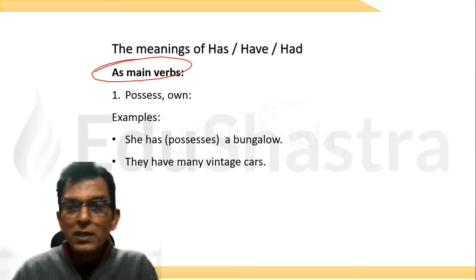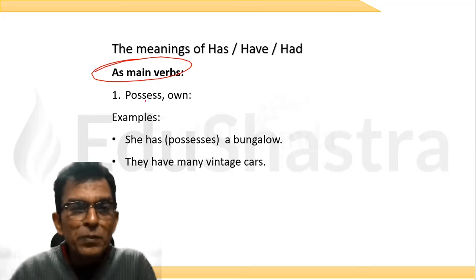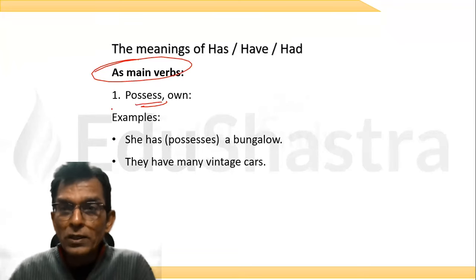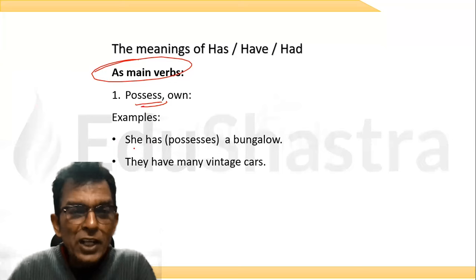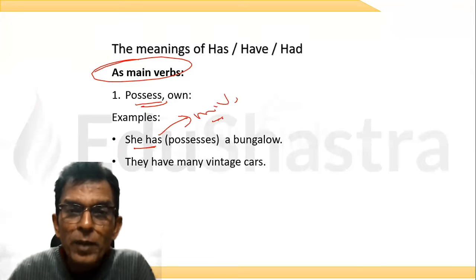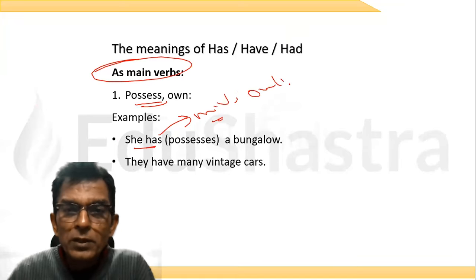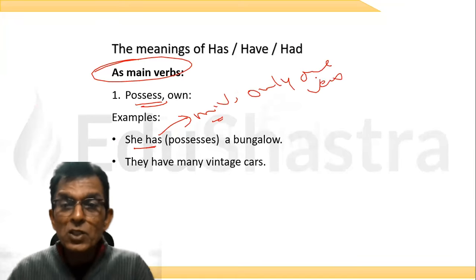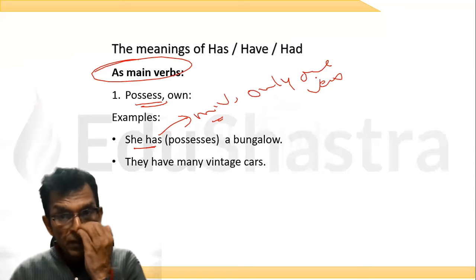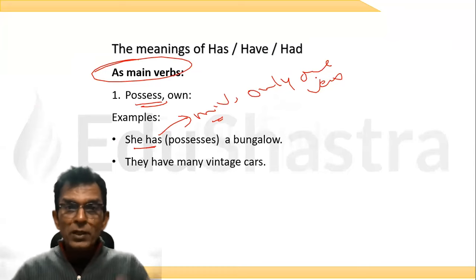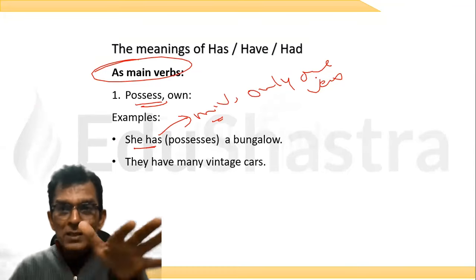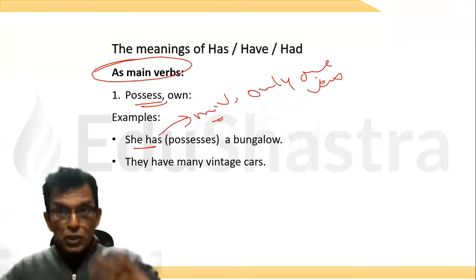But when they come as main verbs, now here is where the trouble starts. As main verbs, they have different meanings. The first meaning is possess or own. I say she has a bungalow. She possesses a bungalow, and here it is the main verb. How, sir? Because there is only one verb. This is not the helping verb. So she has a bungalow. उसके पास bungalow है. Possession.